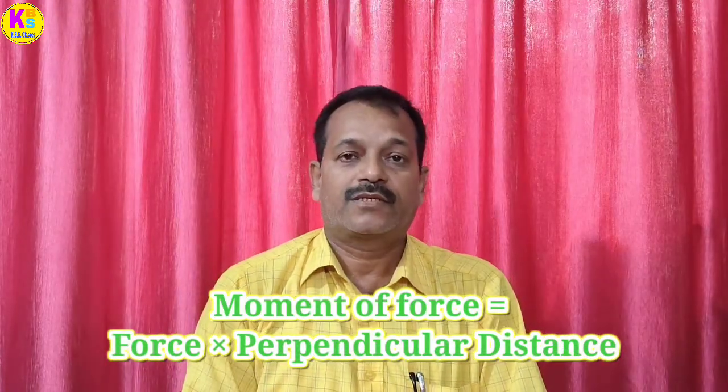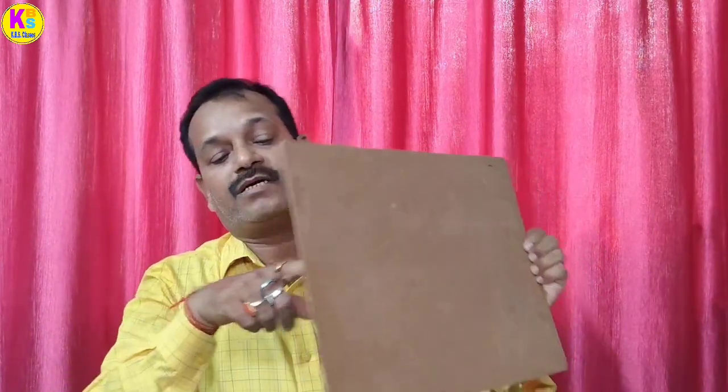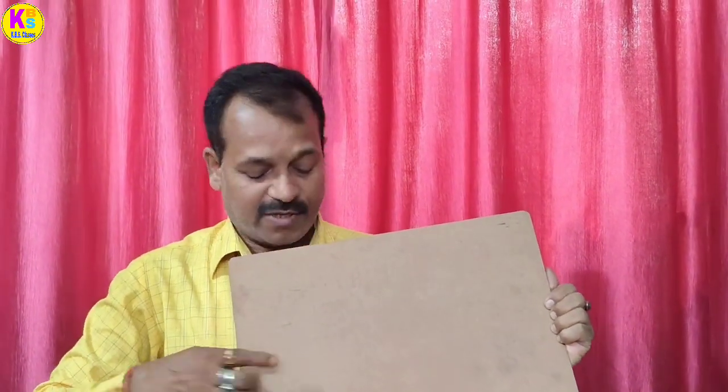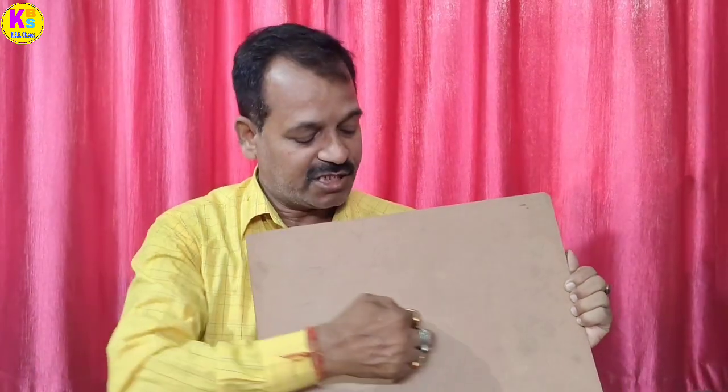So you know that the turning effect, that means the moment of force, is the product of two physical quantities. One is the force, another is the distance. Like here, suppose this is the pivoting point, and I am applying force here. So this is the point of applying force, and the total distance from the pivot is the perpendicular distance. If the force is the same and the distance is increased, then the product will also increase. If the force is the same and the distance is decreased, then the product will decrease.